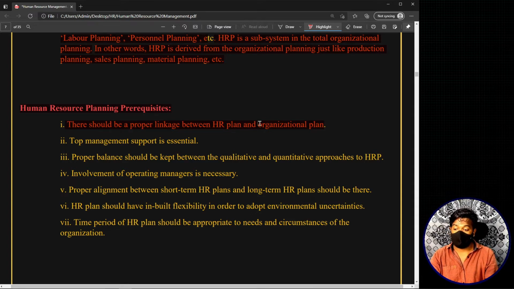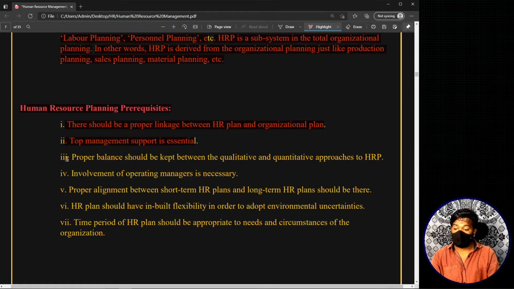Now, top management support is essential. See, this is also another important thing. Top management should always be supportive towards human resource planning. For example, if you are given the task of human resource planning and the top management puts too many restrictive conditions without giving much support, that will have an impact on the human resource planning, right? So top management support is also necessary.